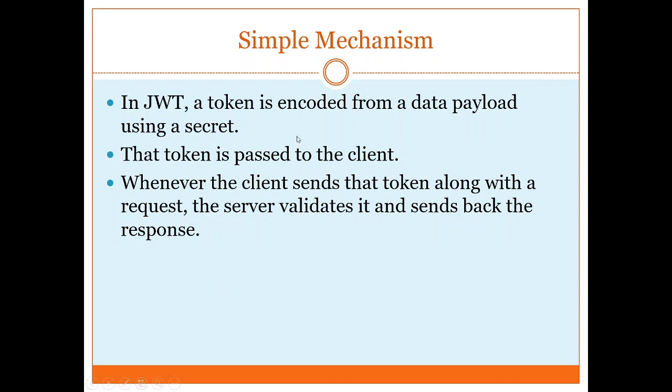In JWT, a token is encoded from a data payload using a secret. That token is passed to the client. Whenever the client sends that token along with the request, the server validates it and sends back the response. So a token is passed to the client, and that will be saved into the local storage of the client, and it will be passed back to the server whenever the client sends a request. The server will validate that token and send back the response. If the token is validated, the request will be fulfilled, else an error response will be generated.